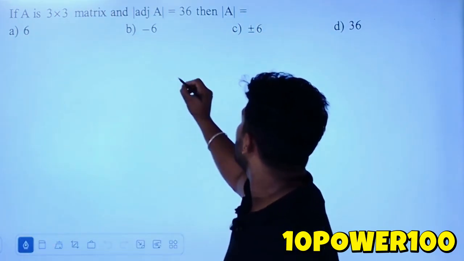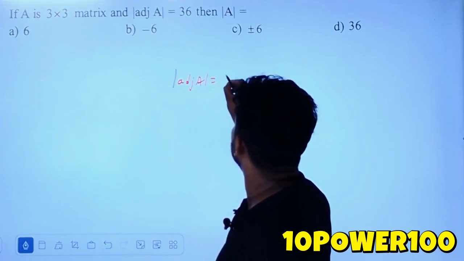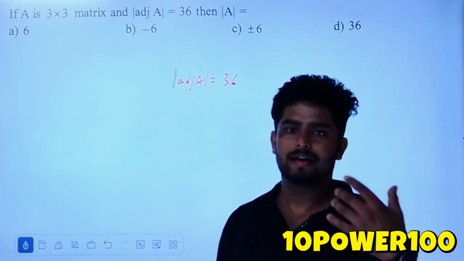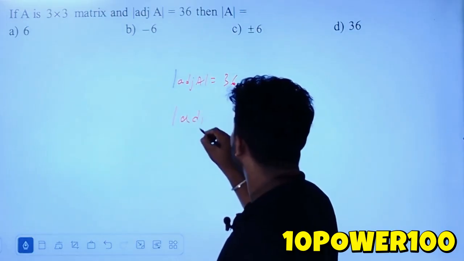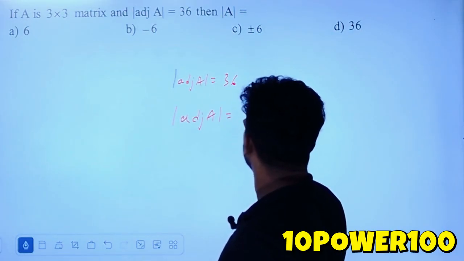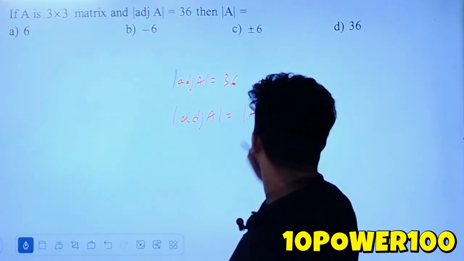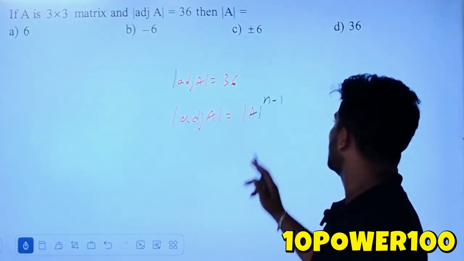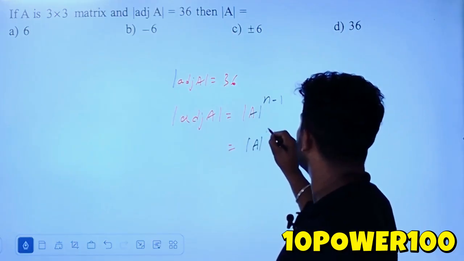So here adjoint of A is given. The adjoint of A is equal to 36, makkale. So they have given it differently, so this is a nice question actually. We know determinant of adjoint of A is equal to determinant of A to the power n minus 1, right? N minus 1. But here n value is 3, so this will become determinant of A to the power 2.